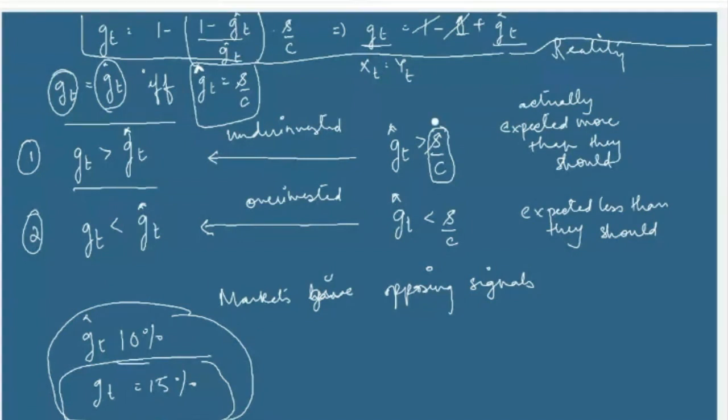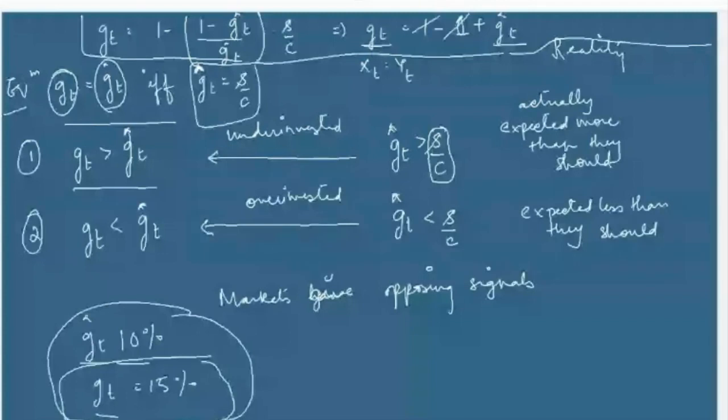The implications of these opposing signals given by the market are exactly what the instability problem is in the Harrod model. But the idea should be clear: as an investor I should ideally be feeling that I have invested more, but by looking at this relationship between GT and GT hat, I am actually feeling that I have underinvested, which is an opposite signal. What will the investor feel?